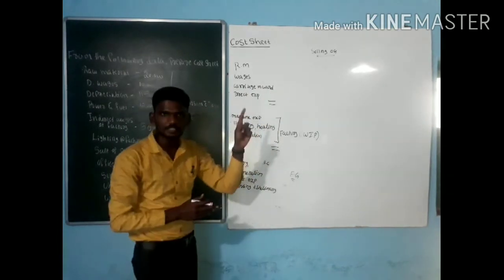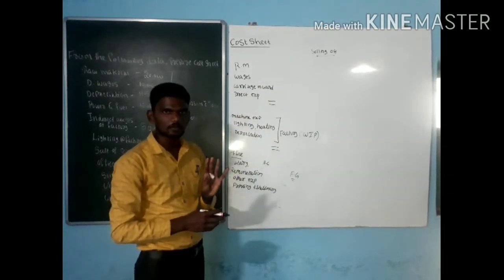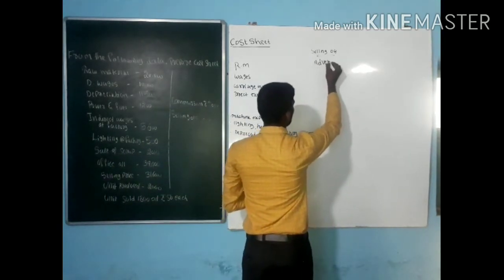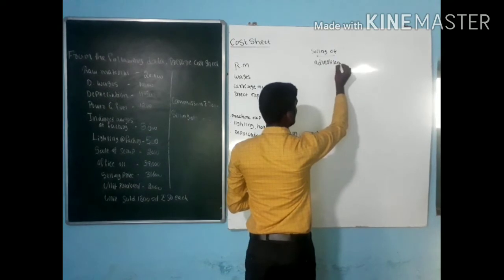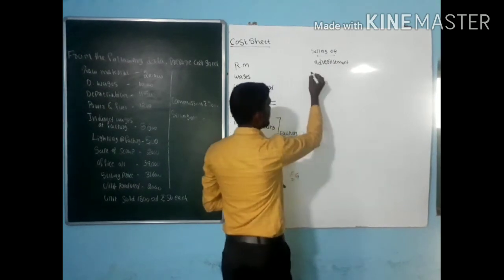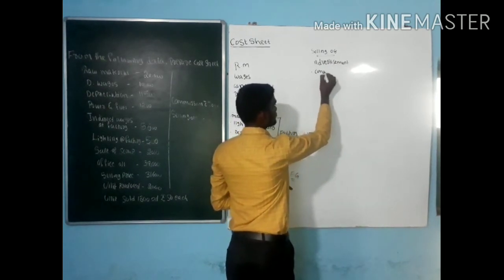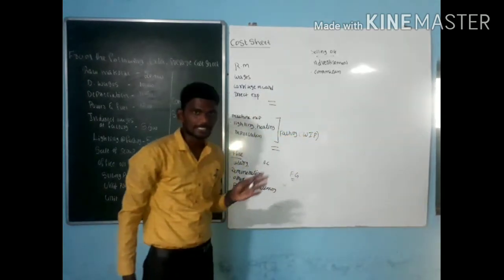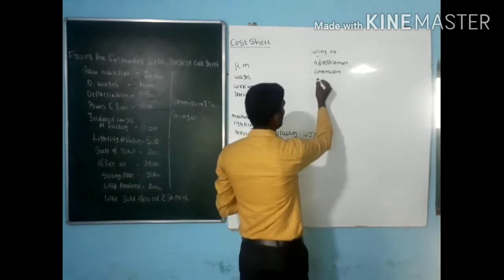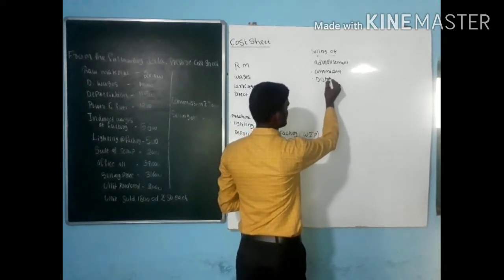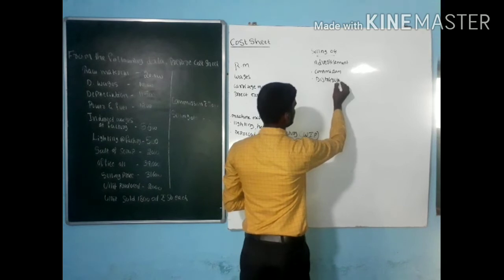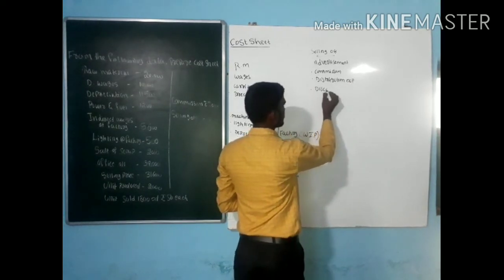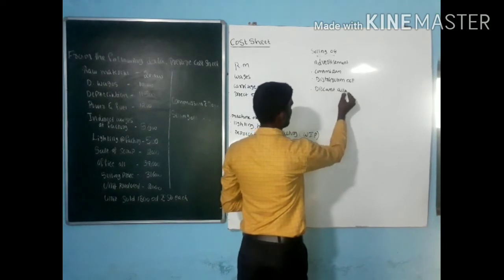At the time of selling also, we may incur some expenses. Example, advertisement, mainly to increase your sales. Then any commission to salesman. Then any distribution overhead, any distribution expenses. Then discount allowed.